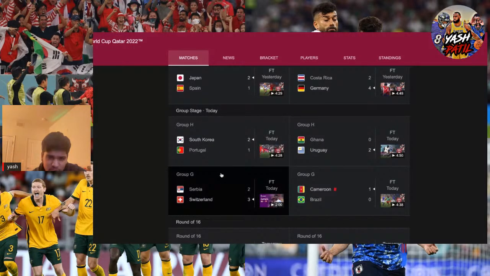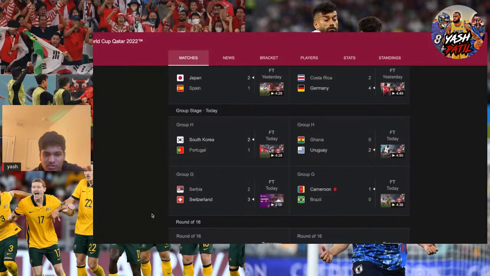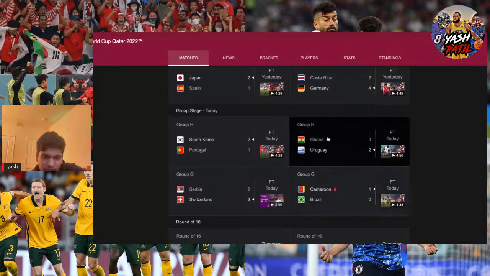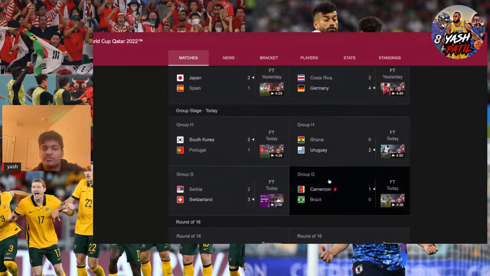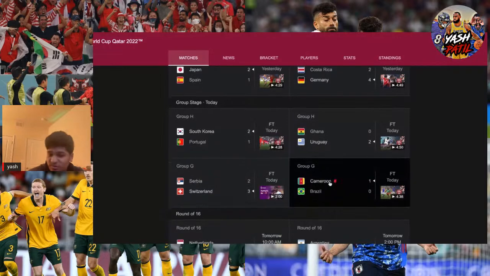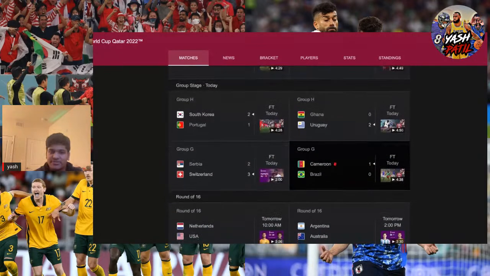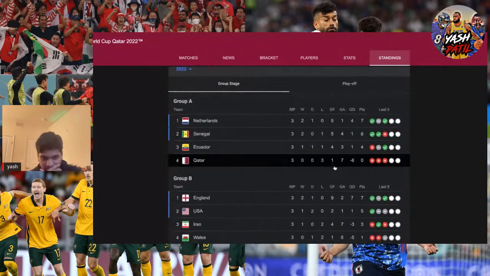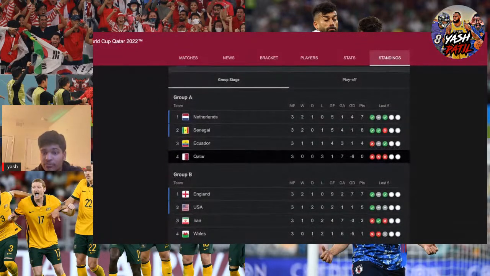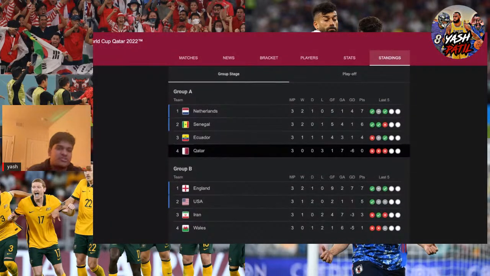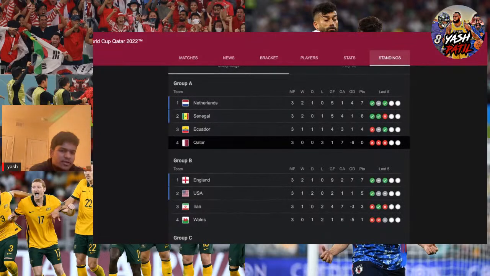So Switzerland will be playing Portugal. I think that's doable for them. And then we have South Korea going to play Brazil. That's gonna be a good one. So we have some really good games coming up. We're just gonna look at the standings again. So we have Netherlands topping this group along with Senegal, who will both move through to the next round. Senegal got defeated, I think, by Netherlands. I think that's the one game they lost.